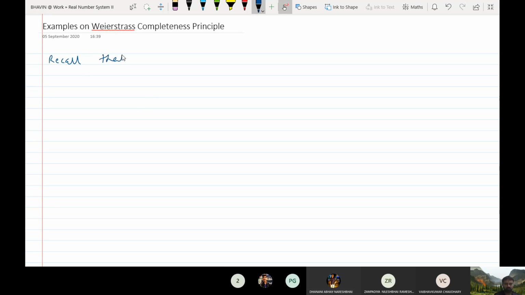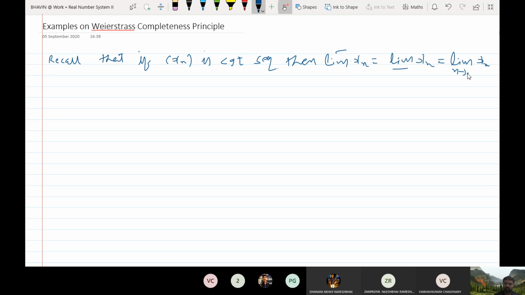So recall that if xn is a convergent sequence, then lim sup of xn, suppose xn is convergent, then its limit superior and limit inferior both are the same, and its limit is equal to the limit of the sequence. So this was the result that we discussed in the last lecture.